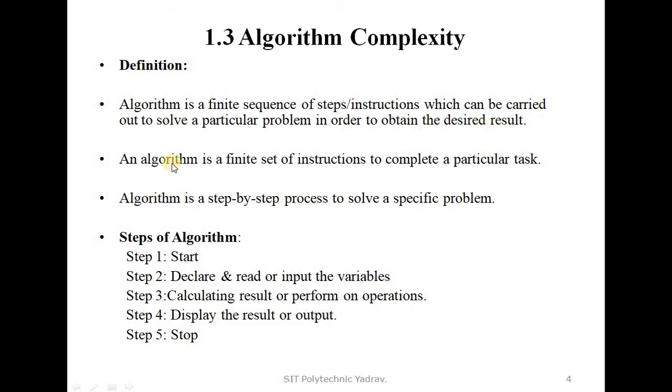Another definition: an algorithm is a finite set of instructions to complete a particular task. Also, an algorithm is a step-by-step process to solve a specific problem.